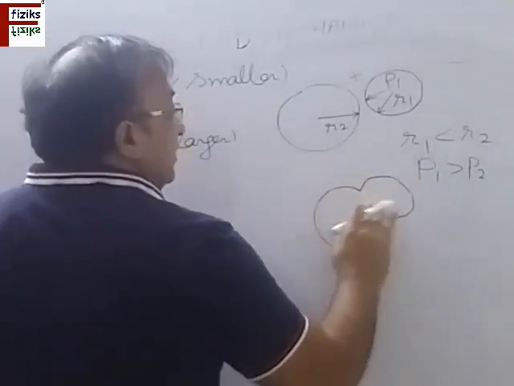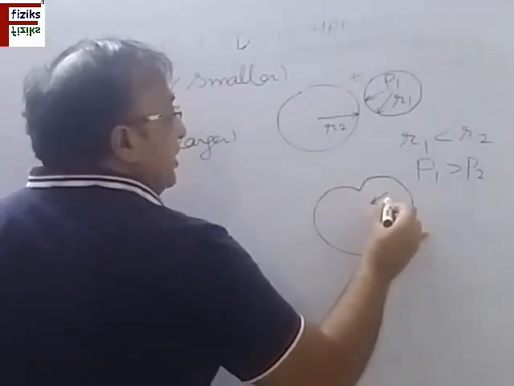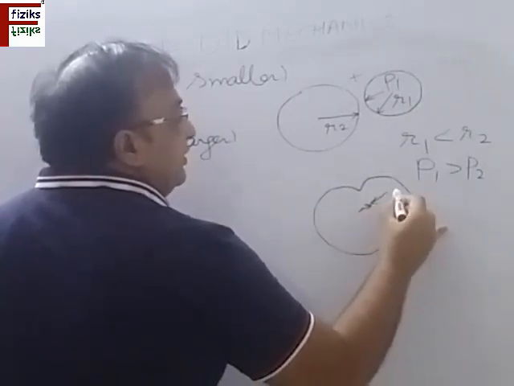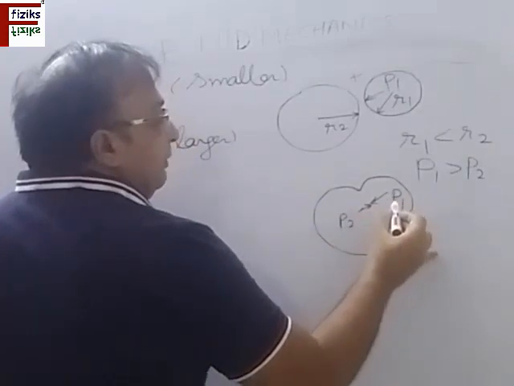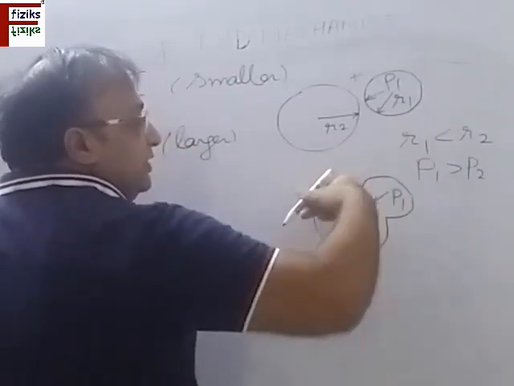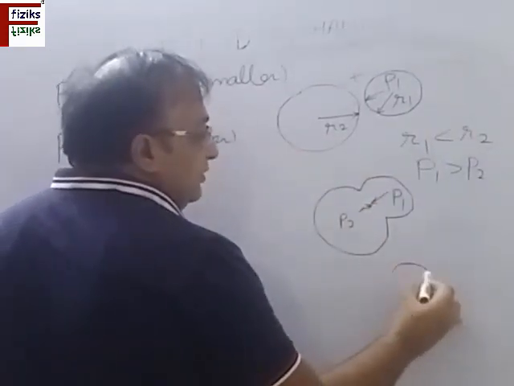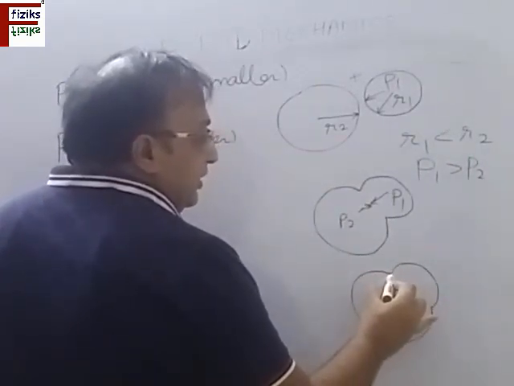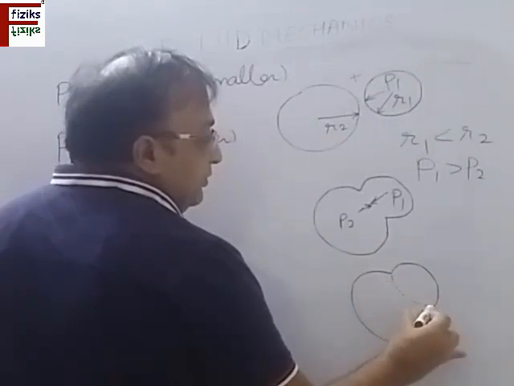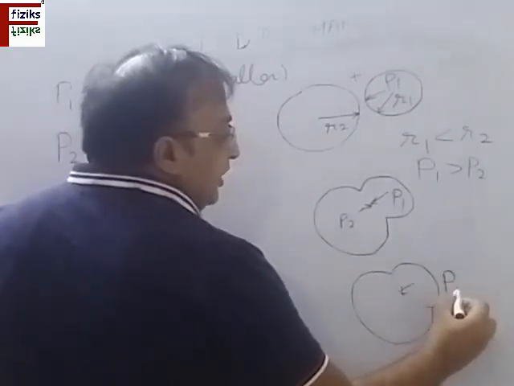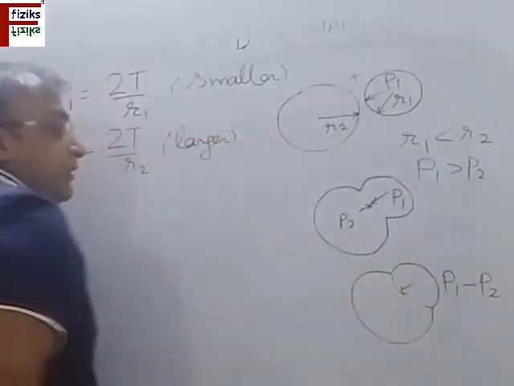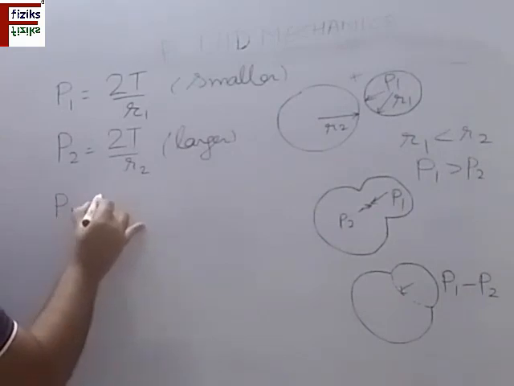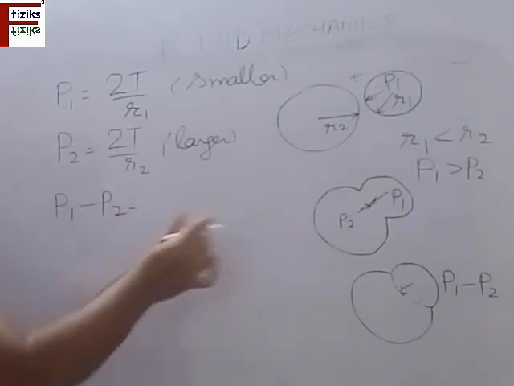So it means that on this surface, pressure is greater on this side as compared to pressure on this side. This is P1, this is P2. So there will be a net pressure P1 minus P2 acting on this side. It means that this surface will be having this shape. Excess pressure P1 minus P2 on this side. So what is the excess pressure inside this double bubble?